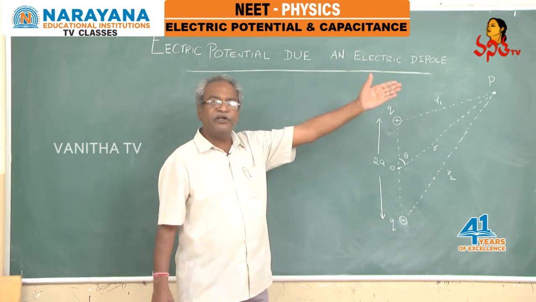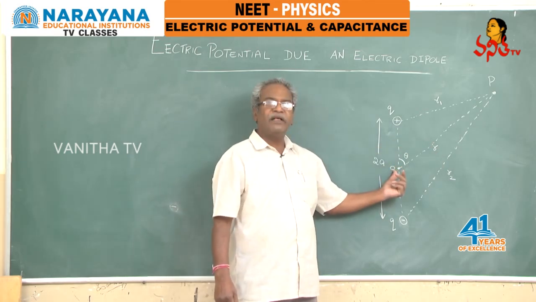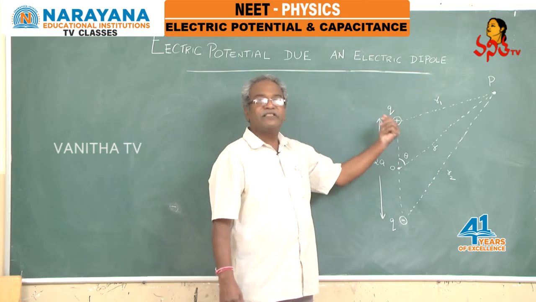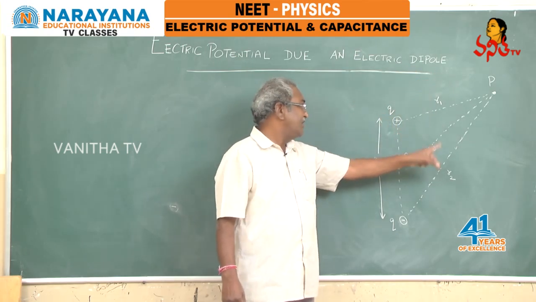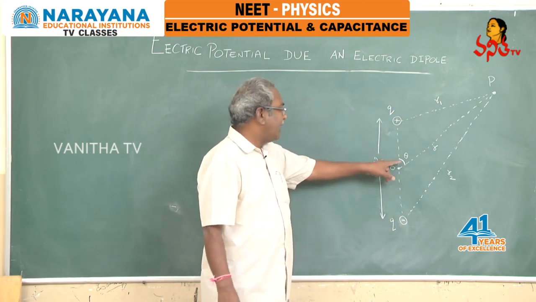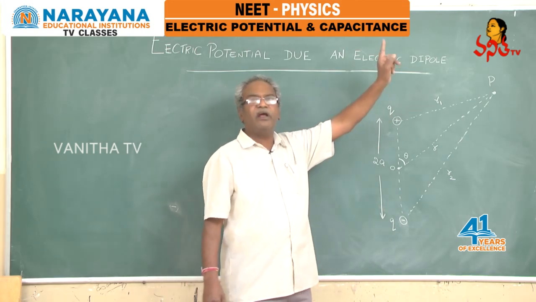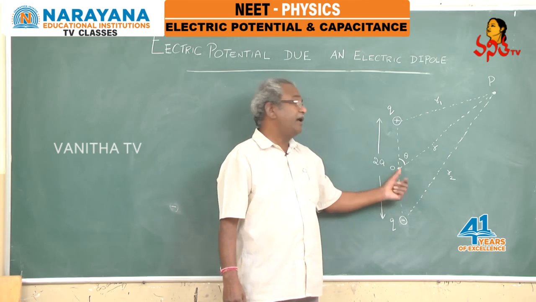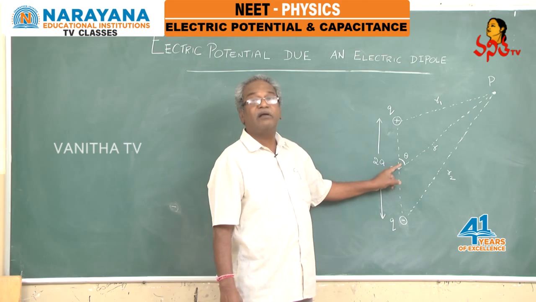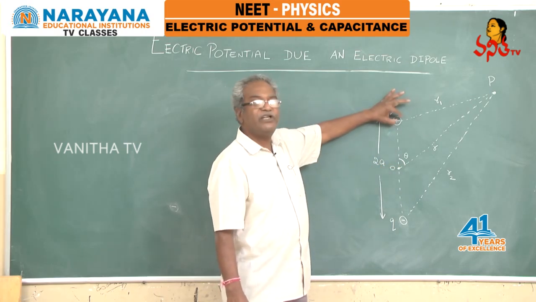Suppose P is a point whose distance is small r from the center of the dipole, R1 is the distance of that point from this positive charge, and R2 is the distance of that point from this negative charge. Now, let theta be the angle made by the line joining point P to the center of the dipole with the axis of the dipole. This is angle theta.